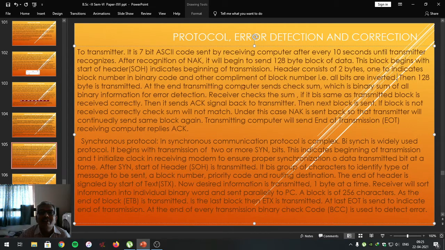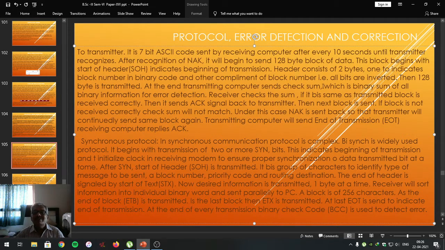At the end, transmitting computer sends checksum. Once the transmission is over, data is sent by the transmitting computer. Then transmitting computer sends the signal to the receiving computer, that is checksum. Checksum means it is a signal to the receiving computer to check the sum of all the binary bits.